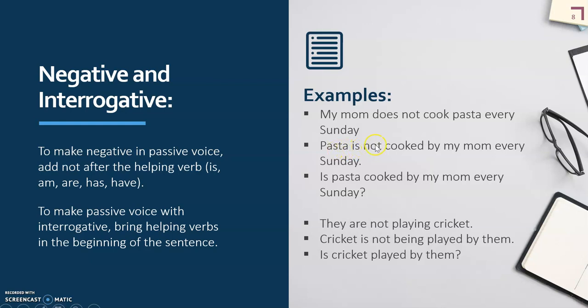Pasta is not cooked by my mom every Sunday. And to make it interrogative, is pasta cooked by my mom every Sunday? They are not playing cricket. Cricket is not being played by them. Is cricket being played by them? Now is is brought in the beginning to make it an interrogative sentence.